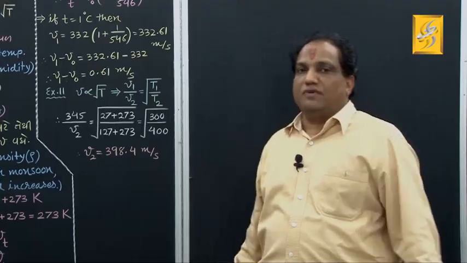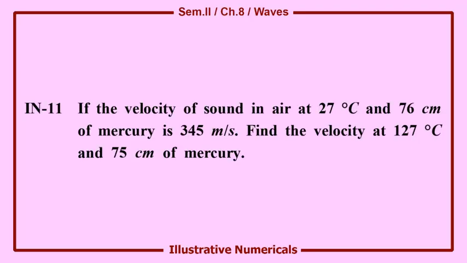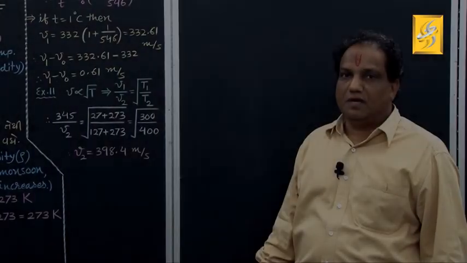Kindly read this statement of illustration number 11. Read it?